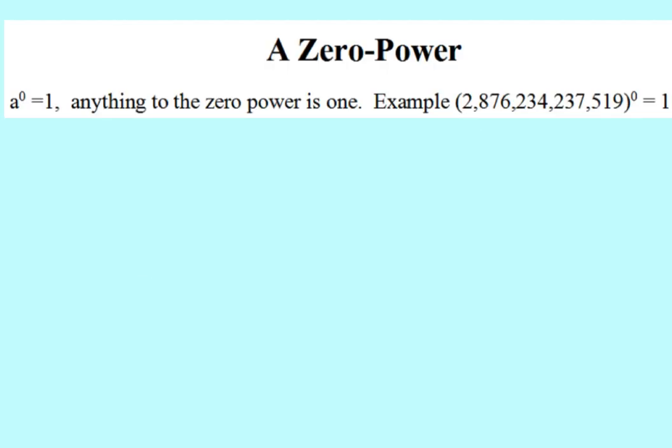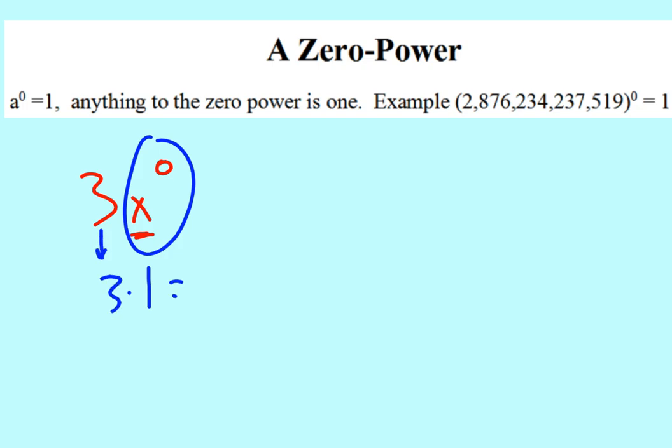So remember what I said. You need to know what your base is. So what if I had 3x to the zero power? Well, what's my base? Well, what's the little exponent connected to? It's connected to the x. So yes, the x to the 0 is in fact 1. But I got this 3 dangling here, and 3 times 1 is 3. So don't get tricked by that.